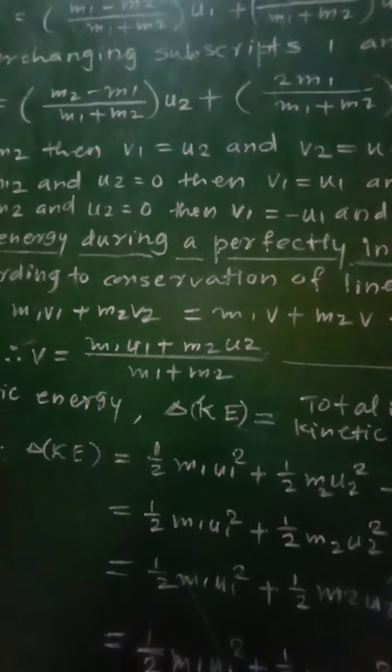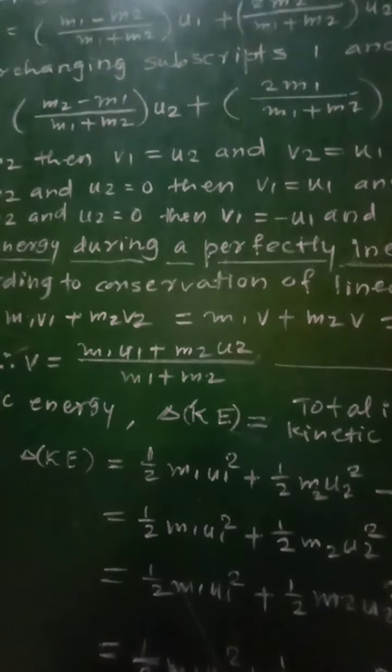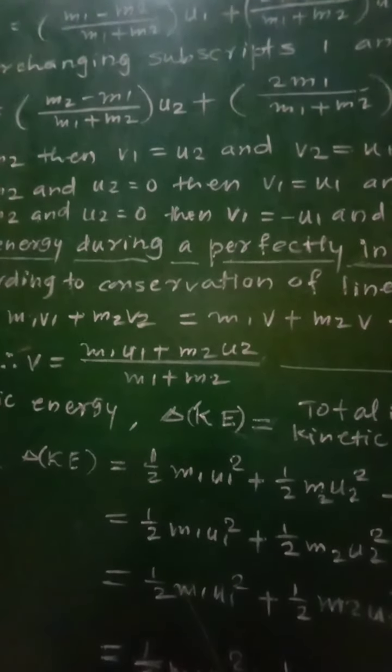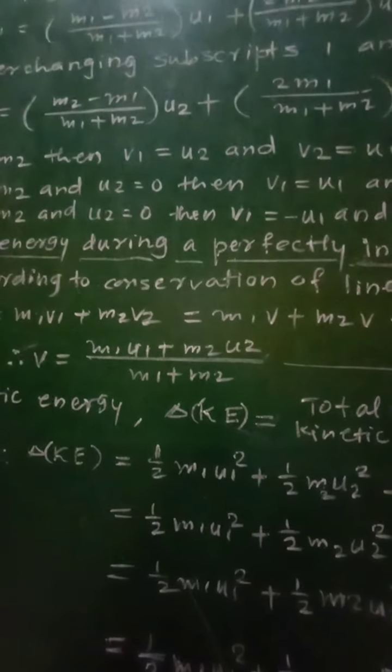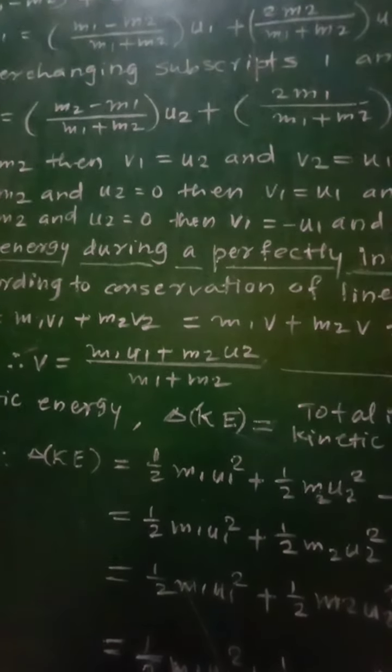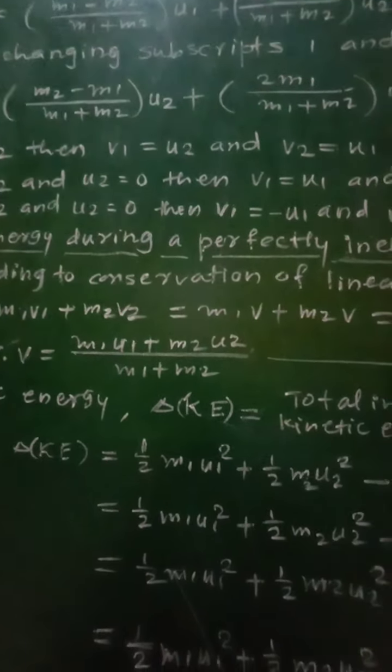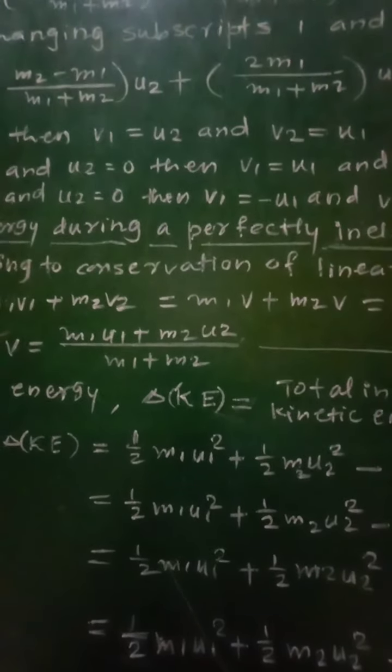Therefore, in order to find the expression for loss in kinetic energy in case of perfectly inelastic head-on collision, let us consider a perfectly inelastic head-on collision of two bodies having masses m1 and m2 with their respective initial velocities u1 and u2.